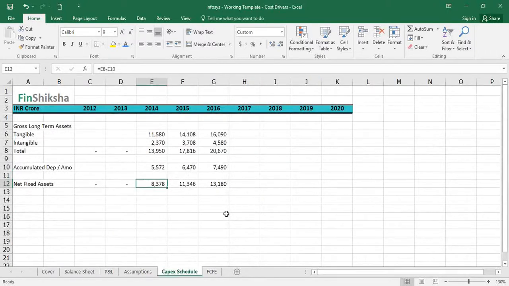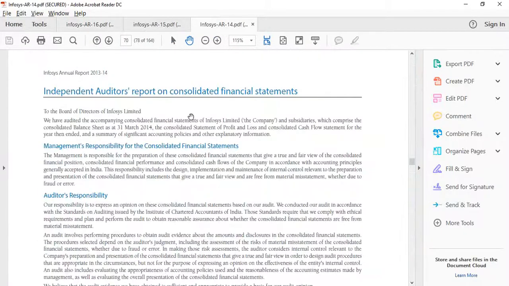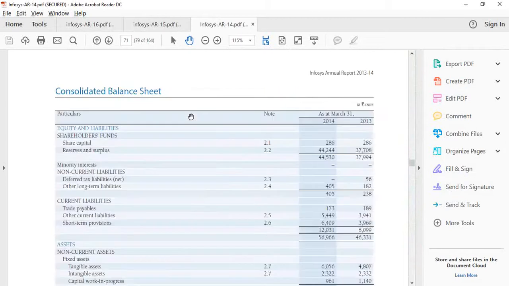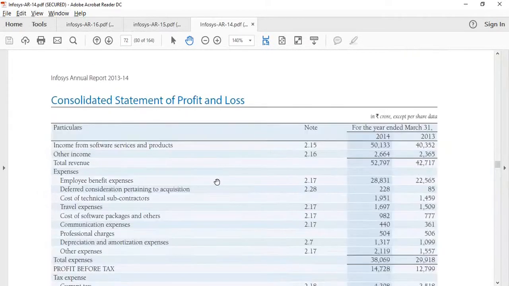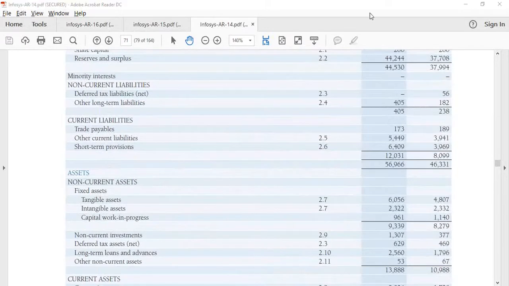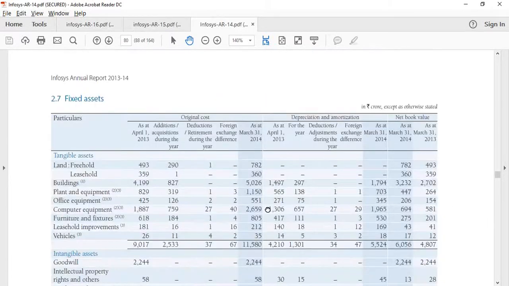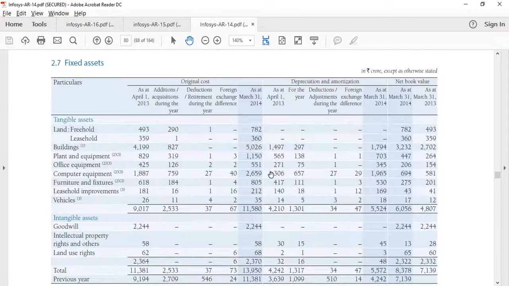We can go back a couple of years further in the previous annual reports. So if I go to the 2014 annual report, consolidated statements, we should see the data here. So that's my tangible intangible assets. Again, 2.7 is what I'm looking at. So let's move ahead to 2.7. That's my fixed assets number.